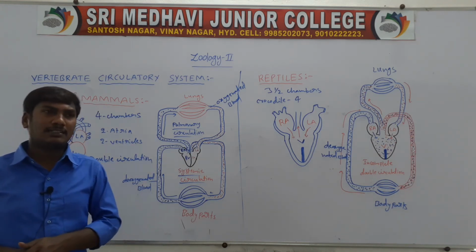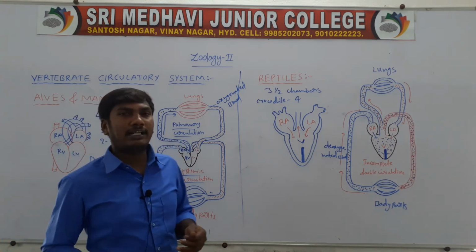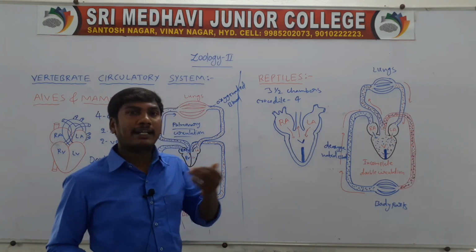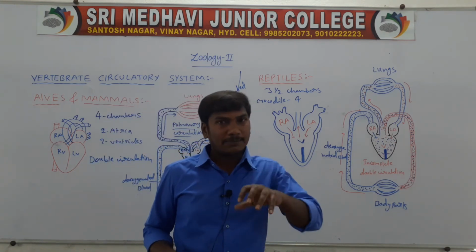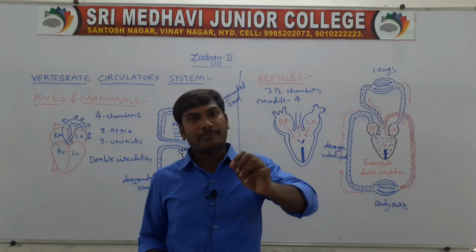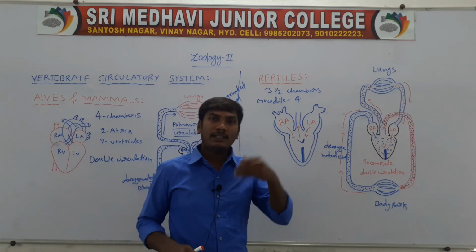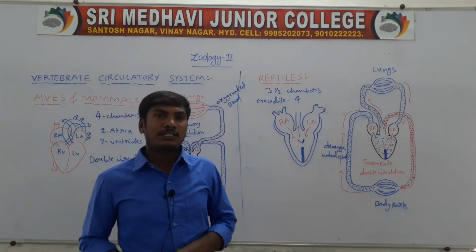Vertebrate circulatory system. First, fishes contain a two-chambered heart. Next, amphibians contain a three-chambered heart. Next, reptiles contain three and a half chambers. The crocodile is a reptile, very important, but it contains a four-chambered heart. Next, aves and mammals have the complete four-chambered heart.